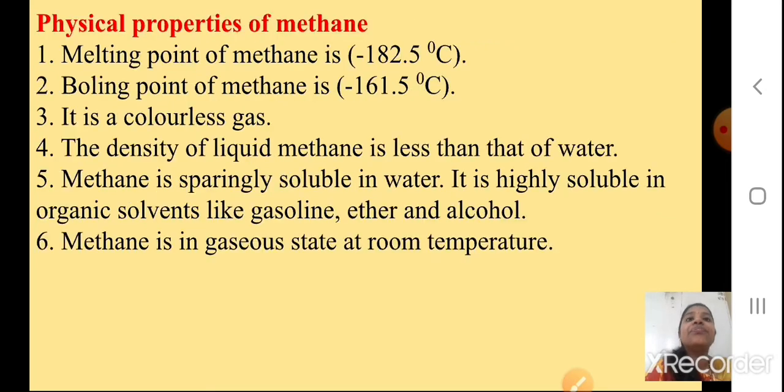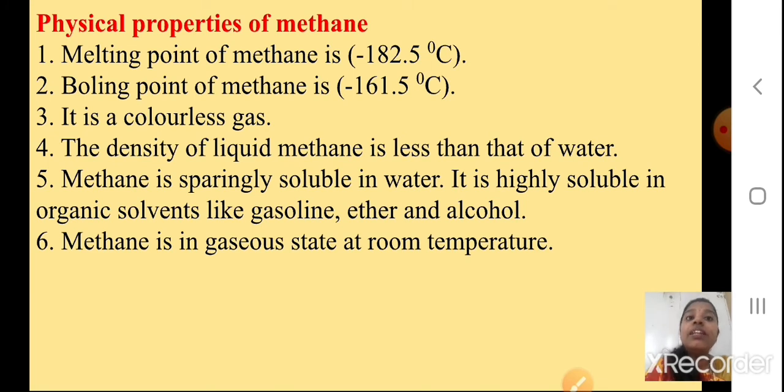We'll proceed. Physical properties of methane. The first point: the melting point of methane is minus 182.5 degrees Celsius. The boiling point of methane, see, it's in negative, is minus 161.5 degrees Celsius. It is a colorless gas. The density of liquid methane is less than that of water. What is the density of water, students? 1, you will remember. So the density of liquid methane is less than that of water.